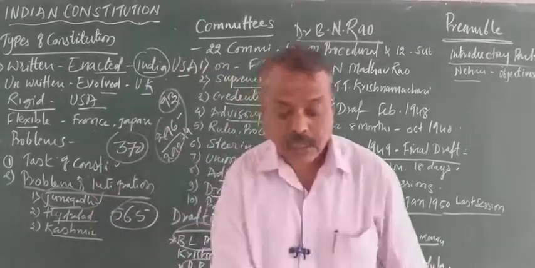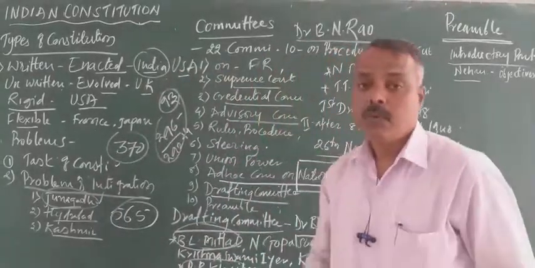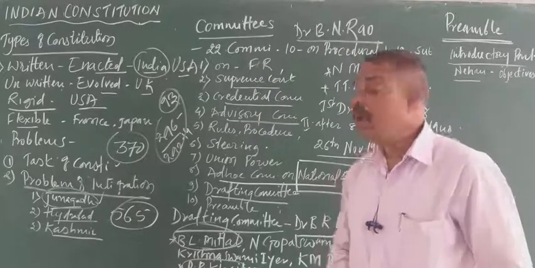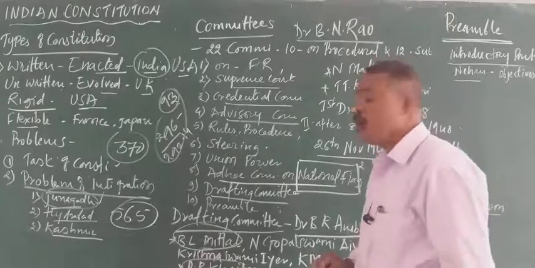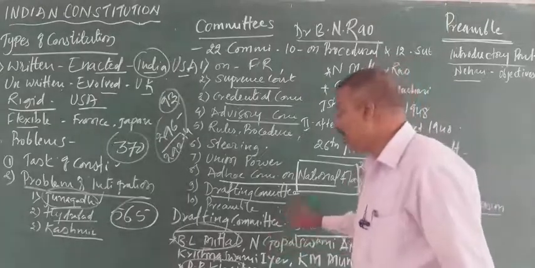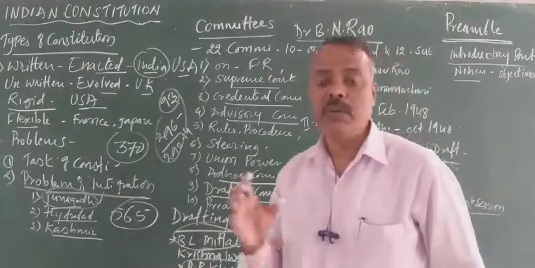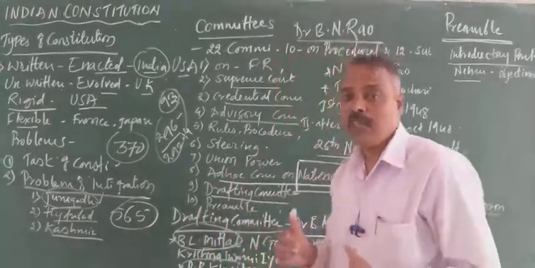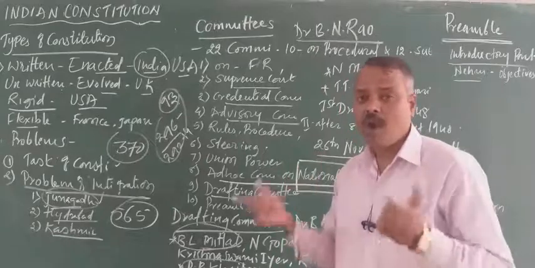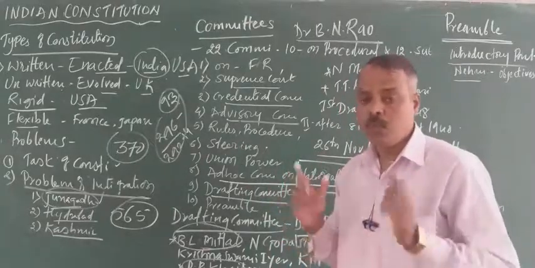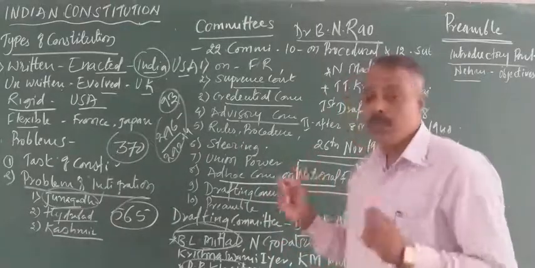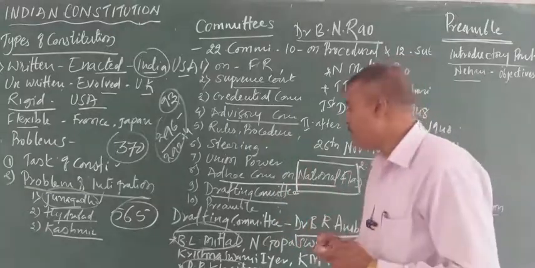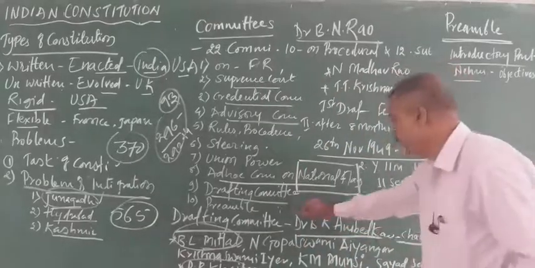B.R. Ambedkar. This drafting committee worked hard for 2 years, 11 months and 18 days for the drafting of the constitution, and it studied various constitutions of the world. It visited almost 60 countries of the world. By visiting the 60 countries and studying all the other constitutions of the world, the most important and ideal constitution of India was prepared by Dr. B.R. Ambedkar and his team.